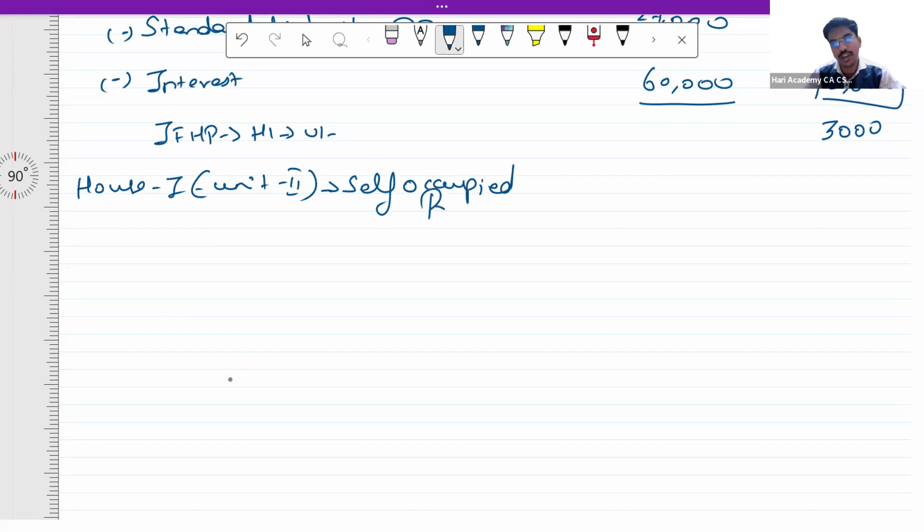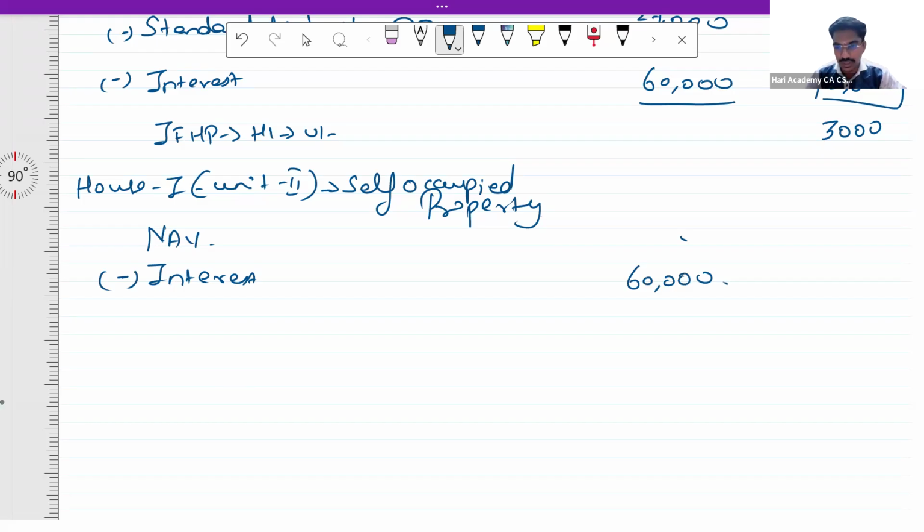This is a self-occupied property. In respect of a self-occupied property, the net annual value is nil. Okay. So only interest is to be allowed as deduction. In this case, interest, this is 60,000 again.